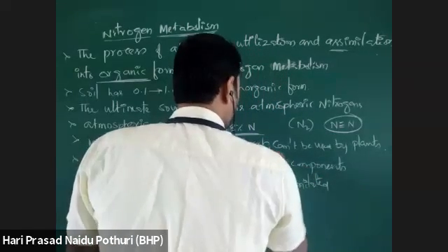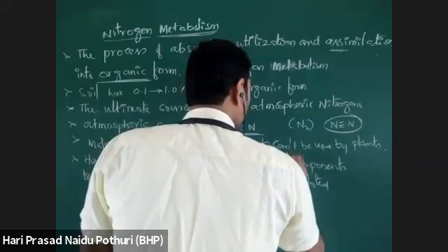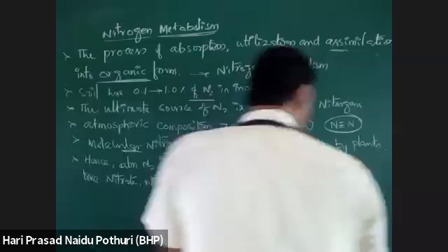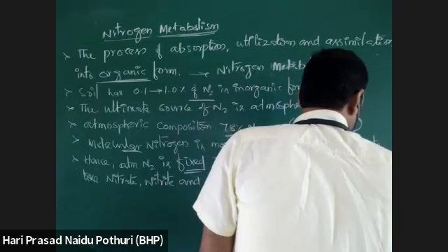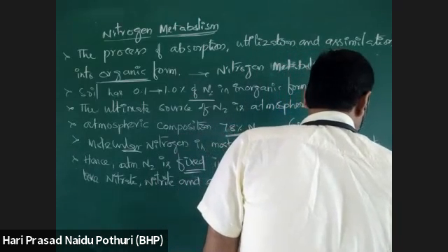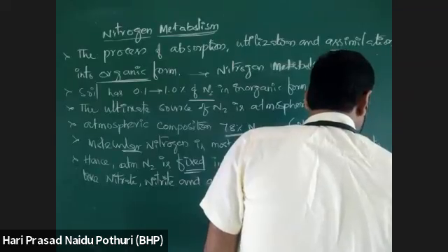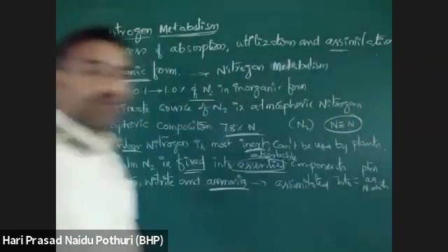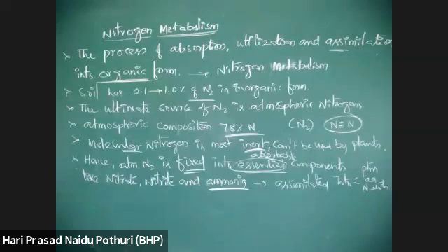Essential means absorbable by the plant. Then it is assimilated into different molecules like proteins, amino acids, nucleic acids. That overall process is called what? Nitrogen metabolism.